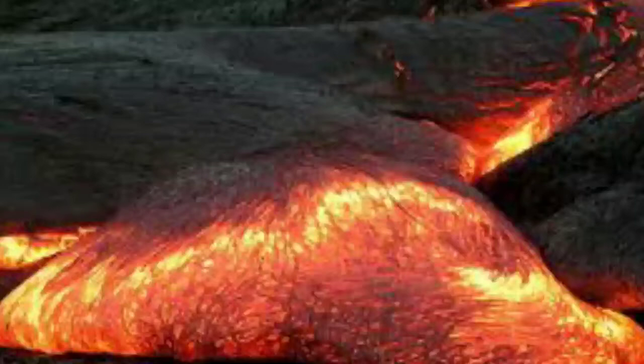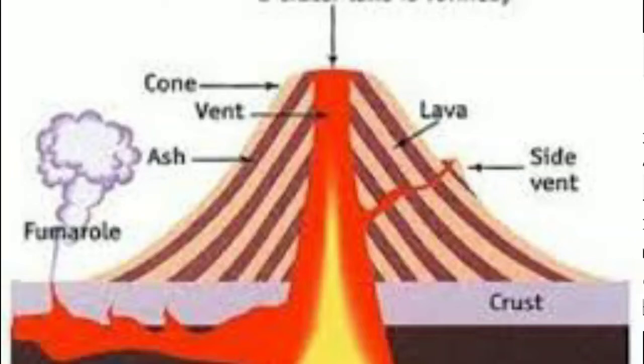The volcanoes generally have the following major components: magma chamber, vent, volcanic cone and crater. These are the four major components in the volcanoes. First, the magma chamber. In the magma chamber, a large pool of liquid rock is found beneath the surface of the earth, in the earth's crust. That means in the mantle, a large pool of liquid rock is found.